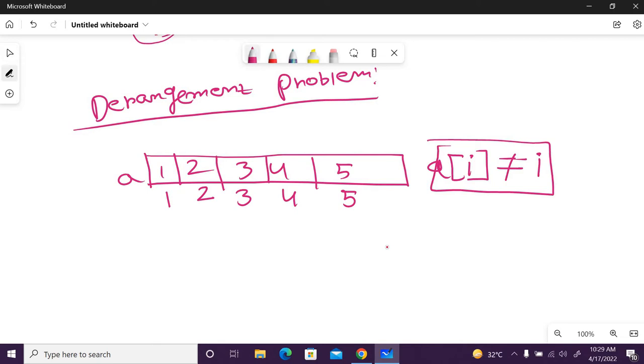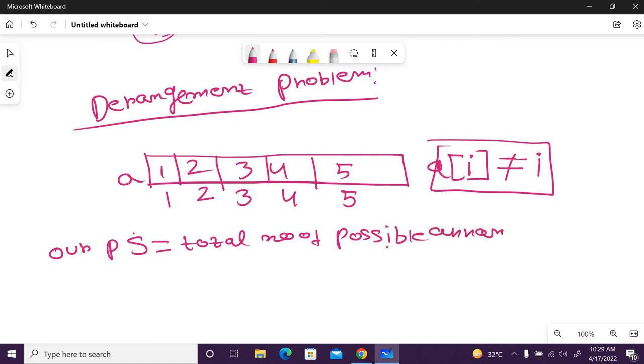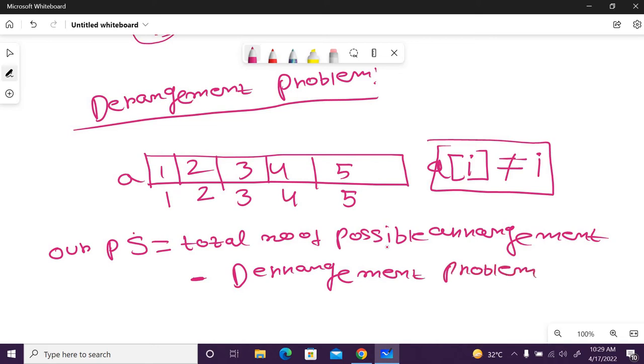So our problem's solution equals the total number of possible arrangements minus the derangement problem solution, right?